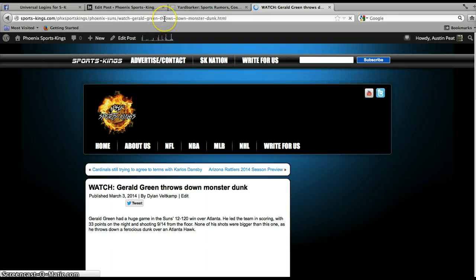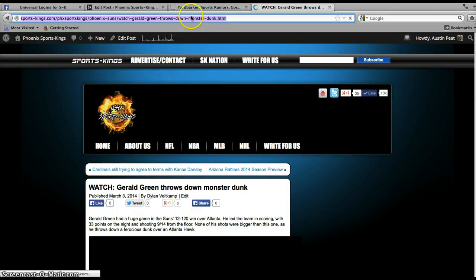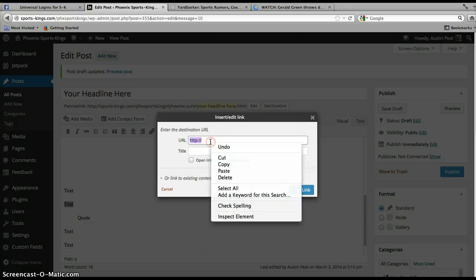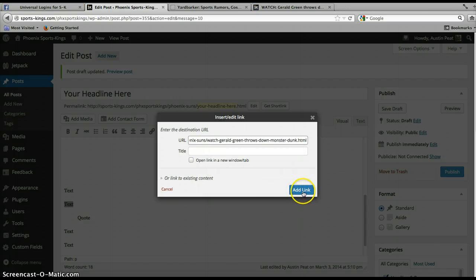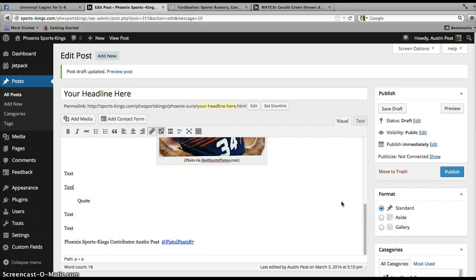You got the news from this piece, so you need to properly give that site credit for giving you the news. So I have that link copied, and I'm going to paste it in there, and then the keyword or words that I highlighted now becomes an active link that leads me directly to that site that gave me the news. That's how you properly credit your work. It needs to be done, especially when you get to pitching your stuff to Yardbarker and you want them to take it. They're not going to take it if it's not properly credited. So please keep that in mind.